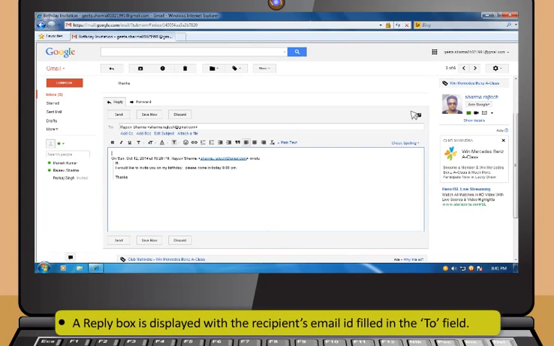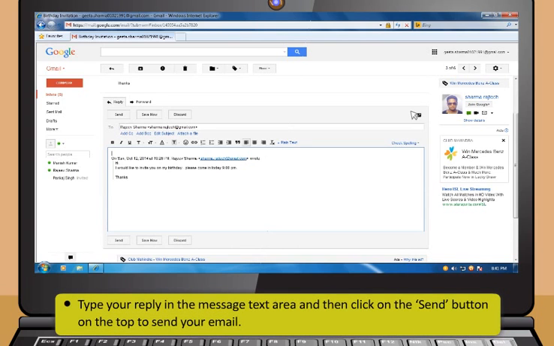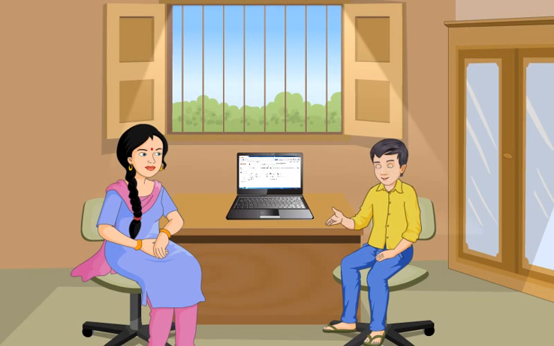A reply box is displayed with the recipient's email ID filled in the To field. Type your reply in the message text area and then click on the Send button on the top to send your email. Didi, how can I send an email to any of my friends?